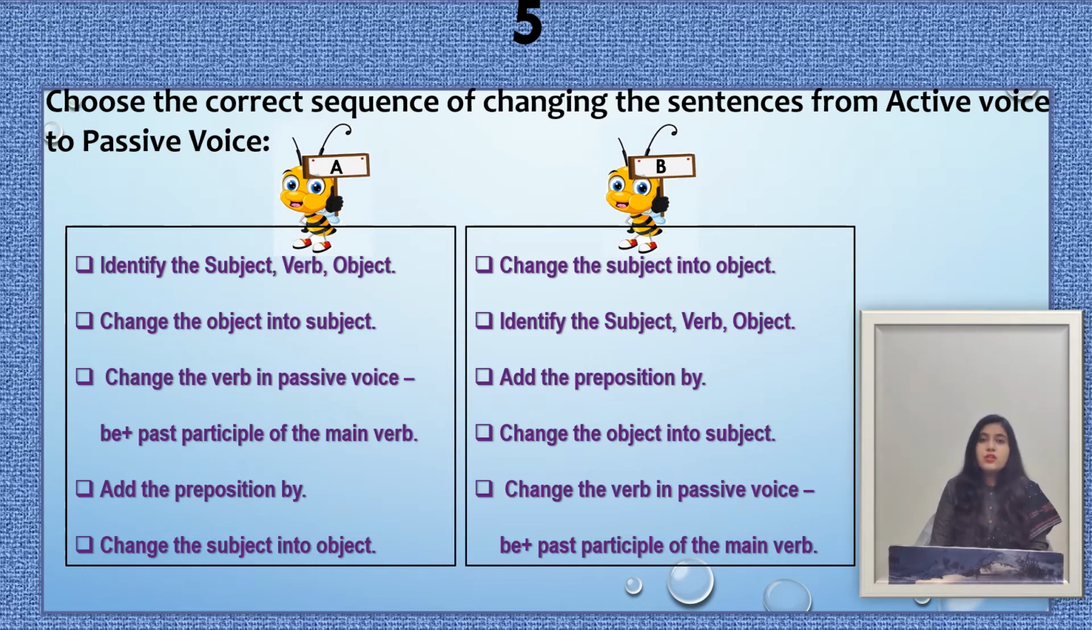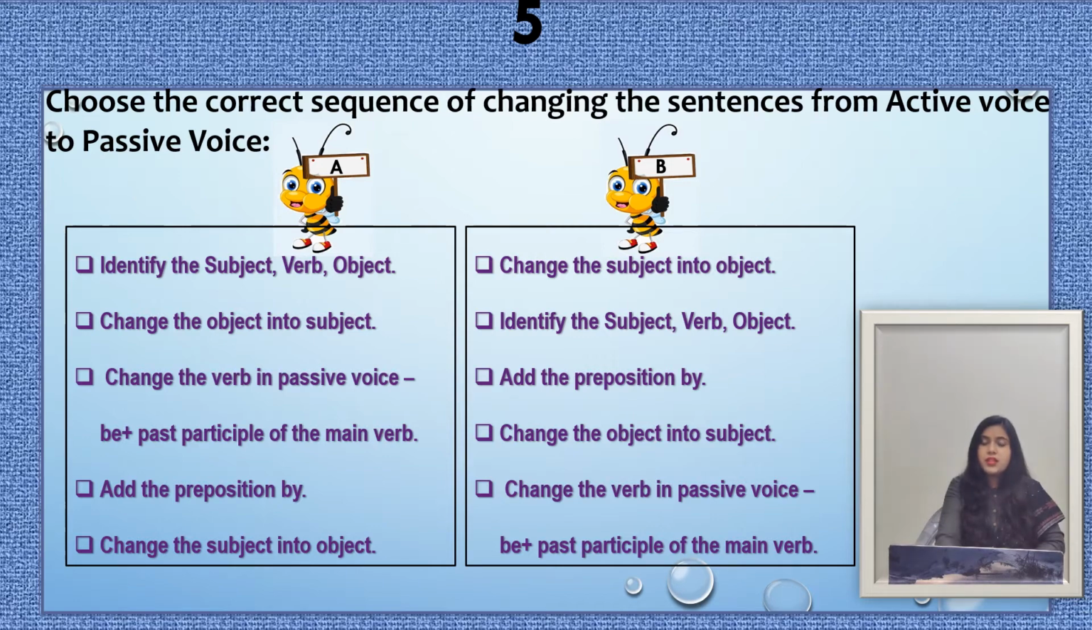And now I am going to read option A, and in option A the steps are, first we identify the subject, verb and object. Second step is change the object into subject. The third step is change the verb into passive voice, means we use this formula, be plus past participle of the main verb. The fourth step is add the preposition by, and the fifth step is change the subject into object. So these are the steps in option A.